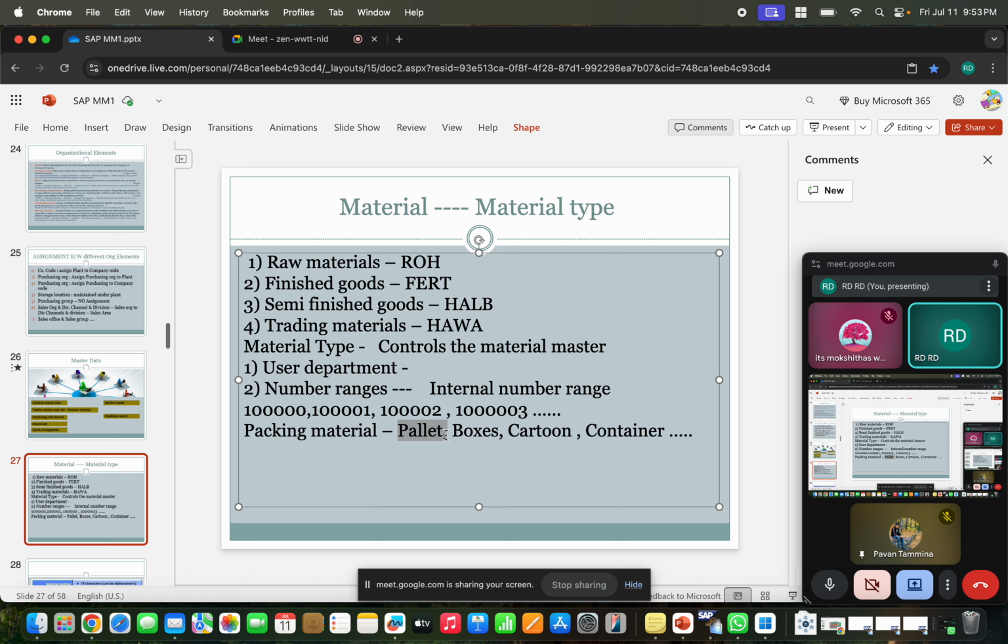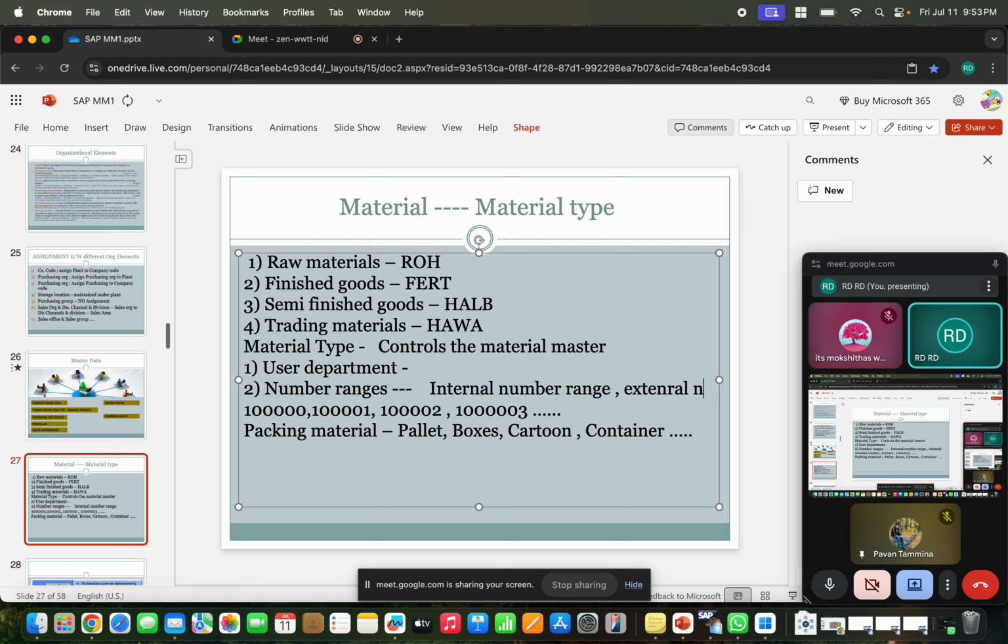my own code. It may be alphanumeric, alphabetic, or numeric, anything. So when you give the name or number or alphanumeric manually when you plan to create, that is called external number range. That is called external number range.